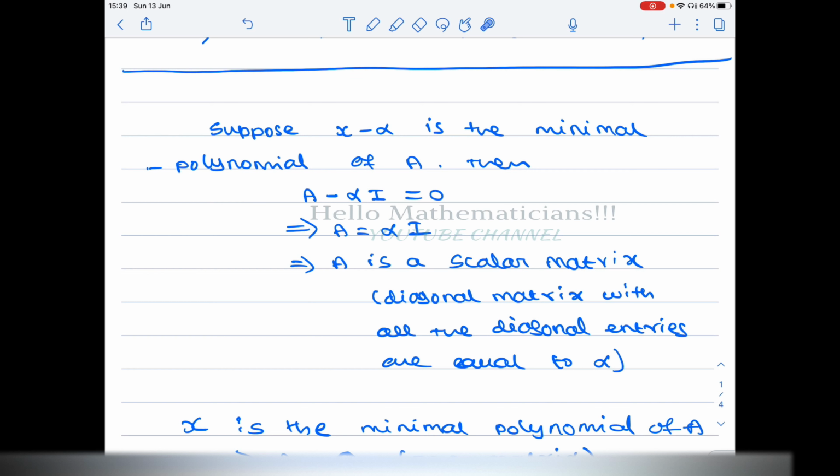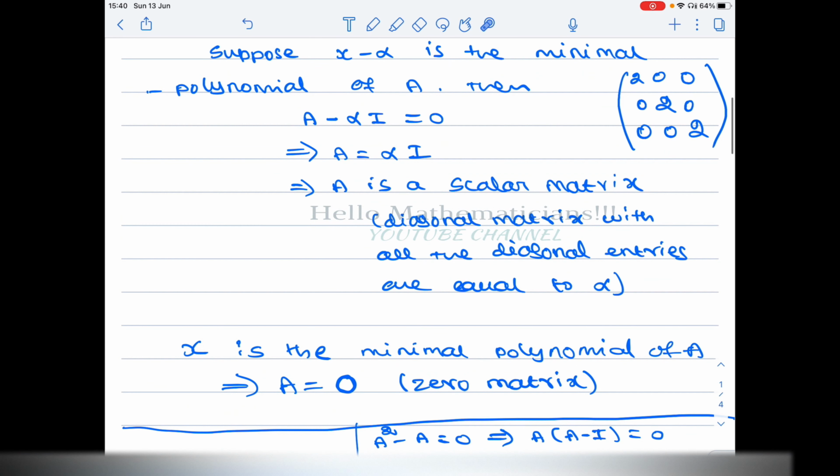What does alpha times identity look like? It is a scalar matrix, a diagonal matrix whose diagonal entries are all equal to alpha. For example, this is 2I. So A is a scalar matrix.